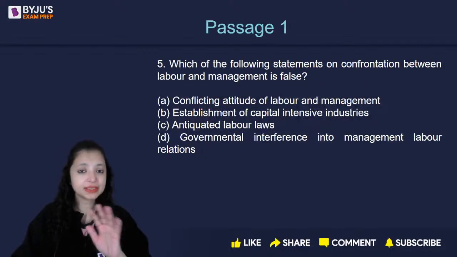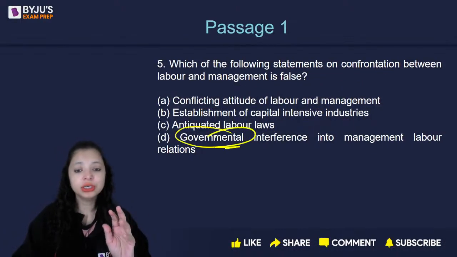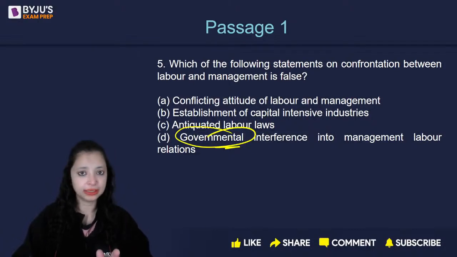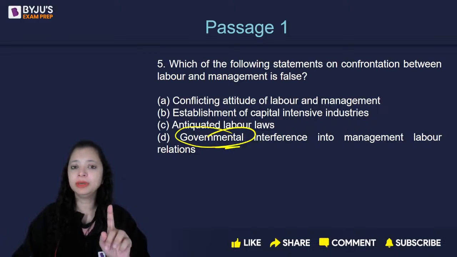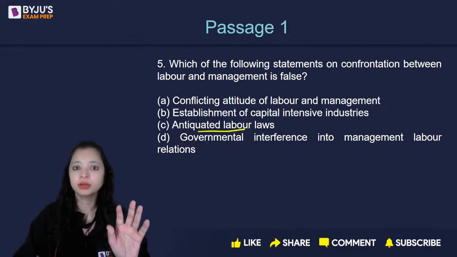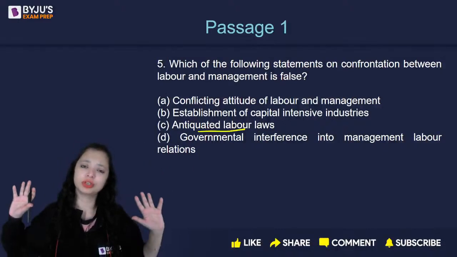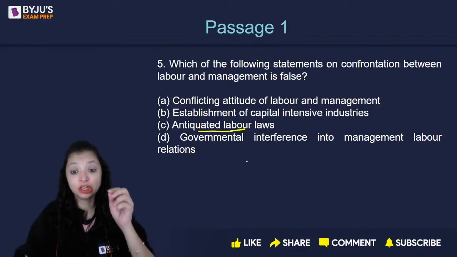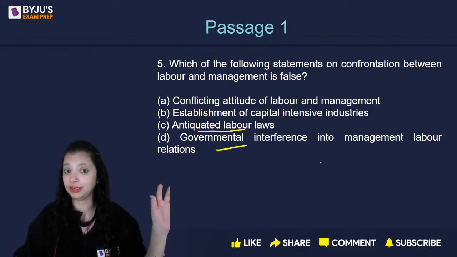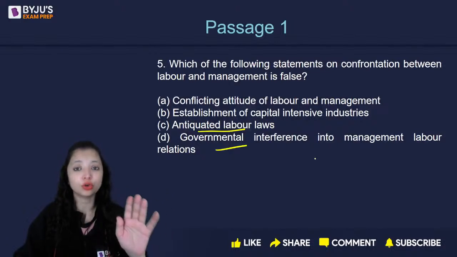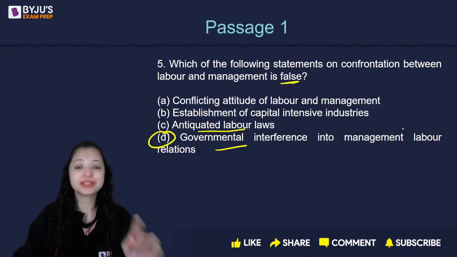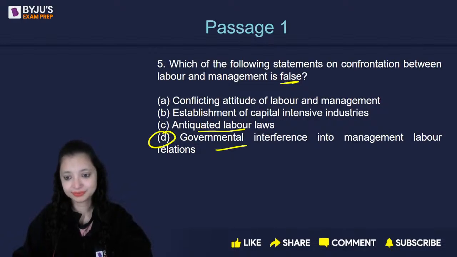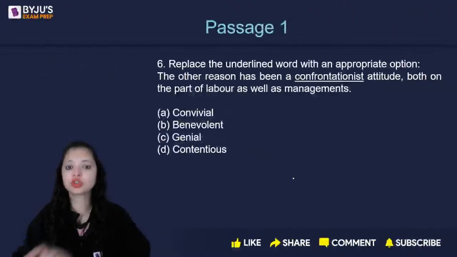But across the passage, we have no mentioning of how the government is interfering into the relationship between the management and labor. The only mentioning of the government is of making these laws, and the government made the laws many years ago and forgot about them. They've made the laws and they've forgotten about it. That means the government actually is out of the scenario currently. The government is not interfering at all. That means D is false as per the passage. Okay? All right. So D is the correct answer for question number 5.